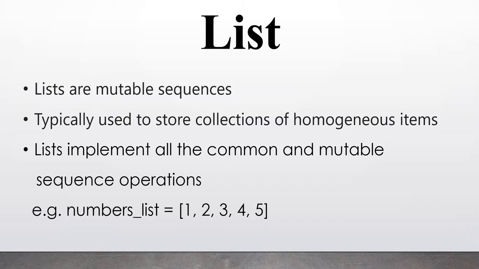Then, lists implement all the common and mutable sequence operations. There are some operations which are supported by mutable as well as common sequences, so they are all supported by list. We are going to see that in the documentation in some time, and there you will understand what I mean. An example of a list could be something like number underscore list, which will create a list of 1 2 3 4 5. Make sure the list is enclosed within square brackets and the individual items are separated using commas. It will give you a list of the ordered set of numbers which are being given.